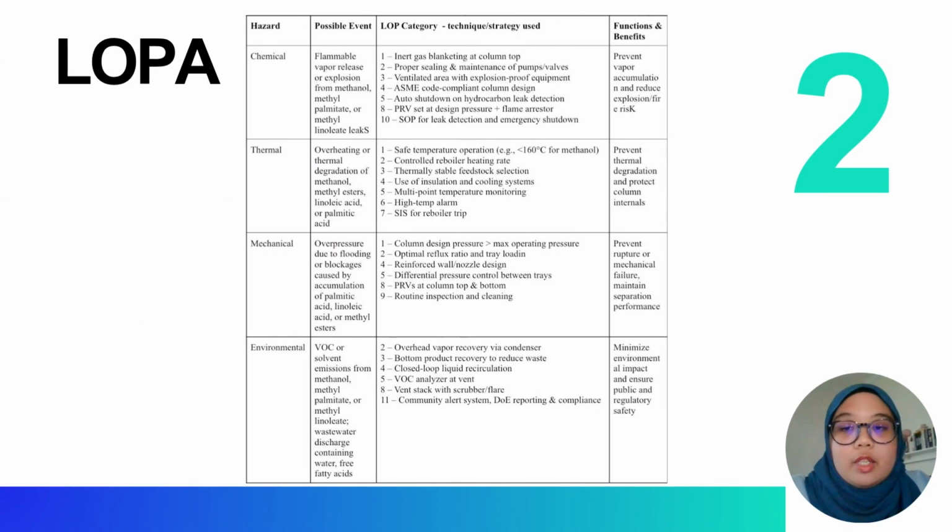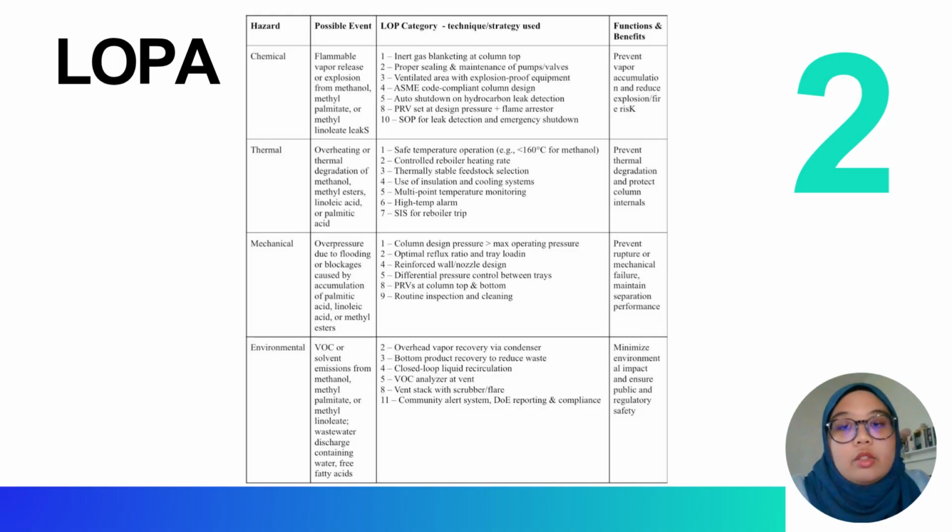Next, for our distillation column 1, hazards are categorized into chemical, thermal, mechanical, and also environmental. Chemical hazards involve flammable vapor release or explosion from chemicals like methanol or methyl palmitate. Protective strategies include inert gas blanketing, explosion-proof equipment, and proper sealing to prevent fire or toxic exposure.